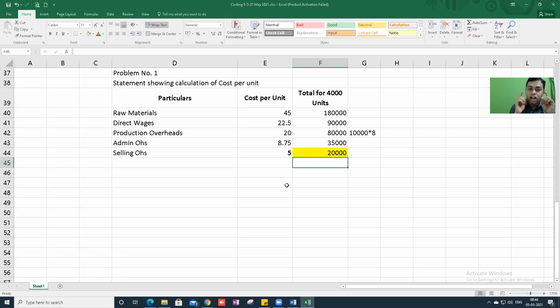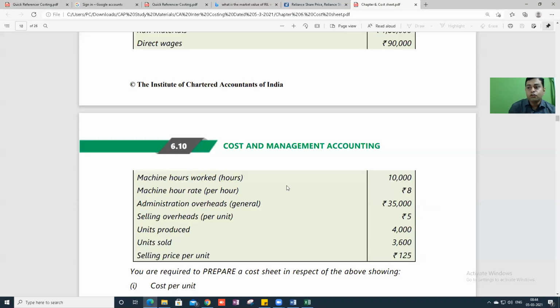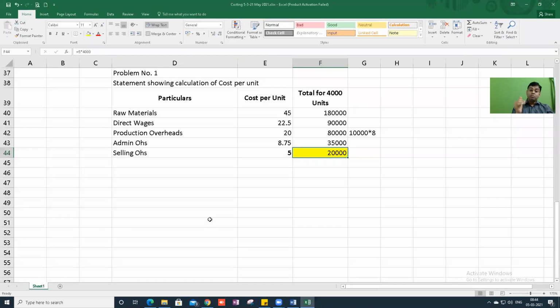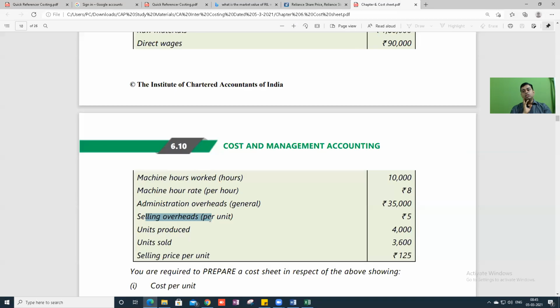Sir, no, wrong answer. You cannot multiply with 4,000 because 4,000 is production, but selling overheads will be incurred on sales only. For example, like sales commission. On inventory, you will not pay sales commission. When you sell a unit, you will incur selling overheads. That is common sense. Sometimes it can be reverse also, but we will not consider that. In any costing class, we consider selling overheads directly proportional to sales. So we write plus 5 into 3,600, 18,000. This is selling overheads.